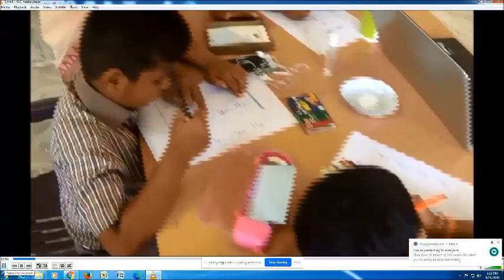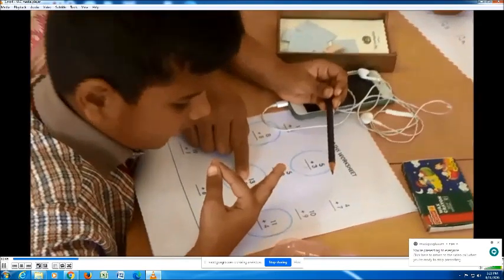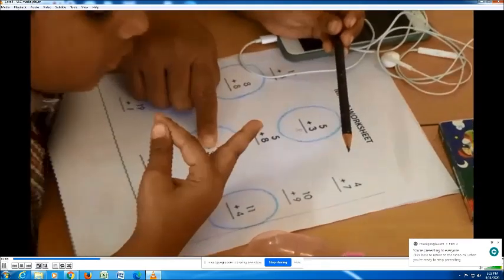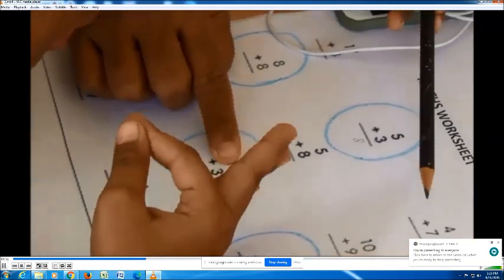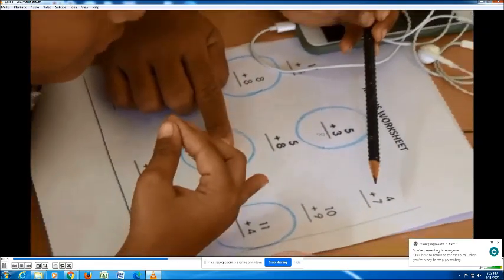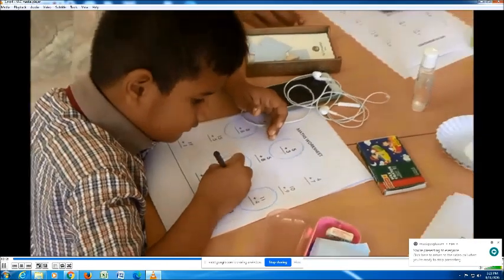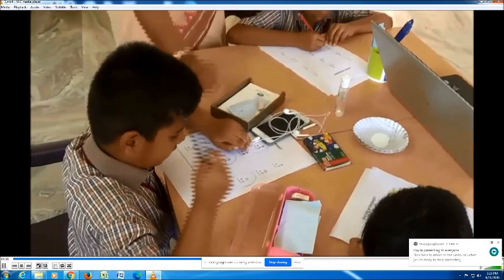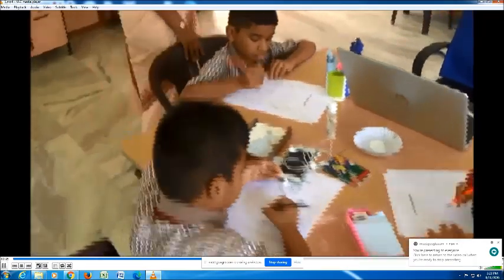Here is a maths worksheet in which I have encircled some of the problems and given it to the child to solve. Because it doesn't have many carryovers, it has very simple addition, only 2 with 1 digit or else 1 with 1 digit. I've encircled some and given the worksheet. But for all other children, no. The other 2 children I've given the complete worksheet to complete.